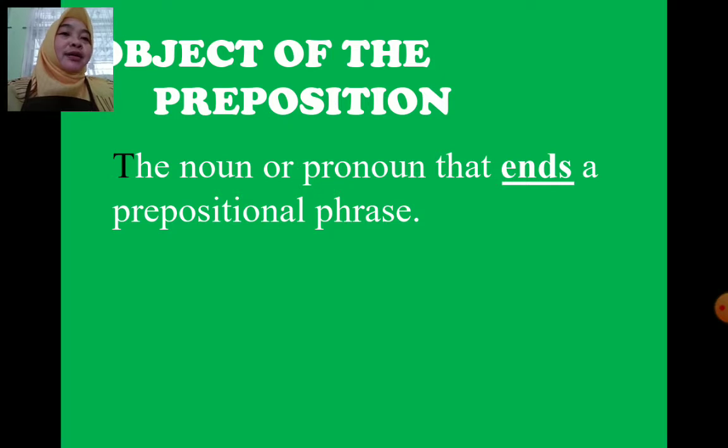Now, in the prepositional phrase, there will be an object of preposition. A prepositional phrase is a phrase that has the formula: preposition plus noun or noun phrase, and also the object of preposition. The object of preposition is the noun or pronoun that ends a prepositional phrase.